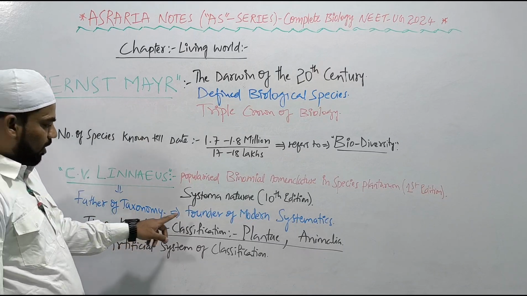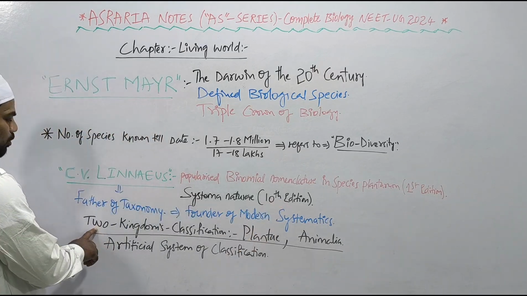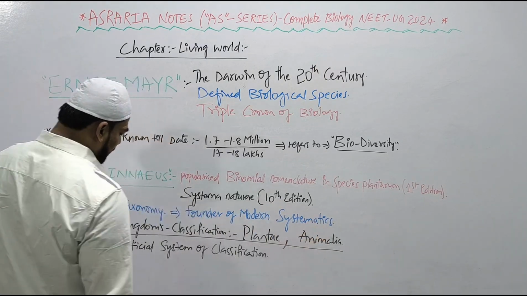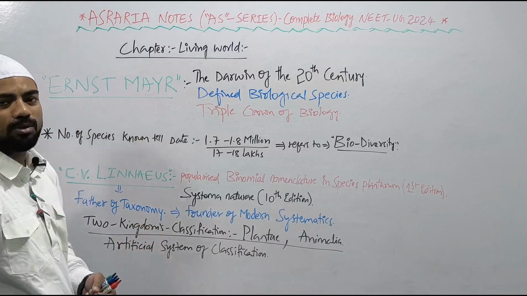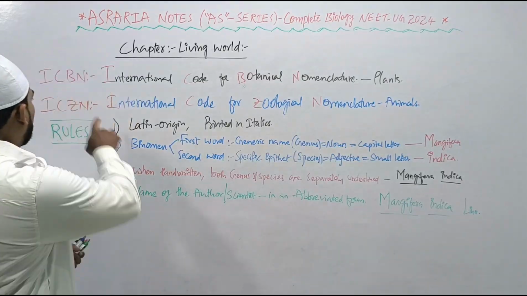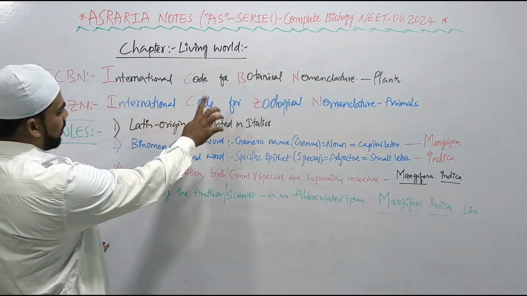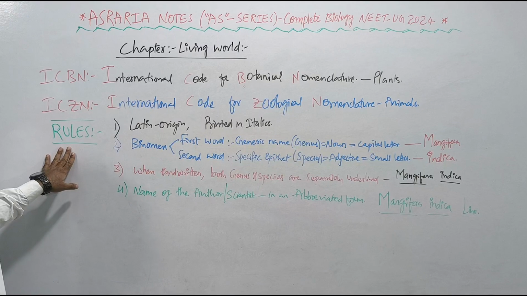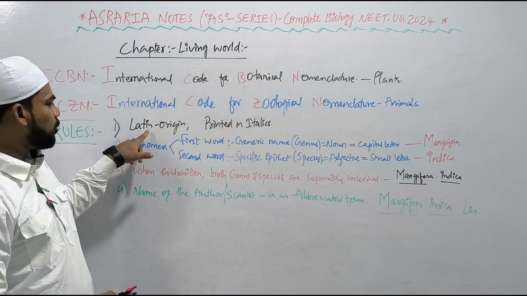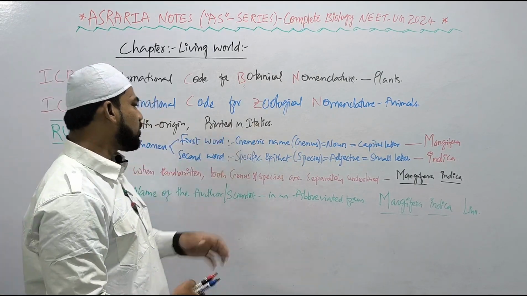Linnaeus was the father of taxonomy, founder of modern systematics, and he has given the 2 kingdoms classification, that is Plantae and Animalia, and it is an artificial system of classification. So ICBN, International Code for Botanical Nomenclature for plants, and ICZN, International Code for Zoological Nomenclature for animals. What are the rules given by the ICBN? The scientific or biological name should be of Latin origin, and they are written in italics.